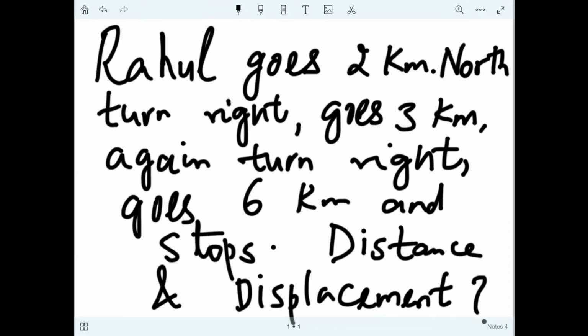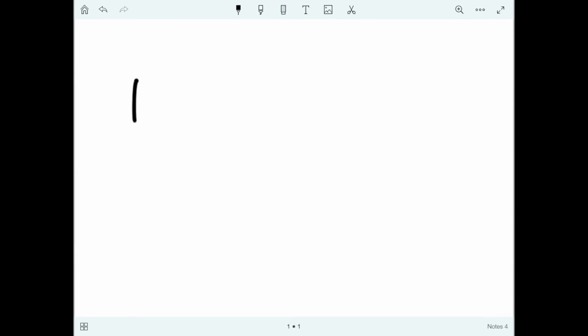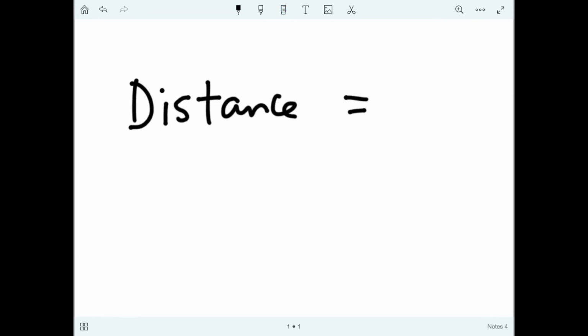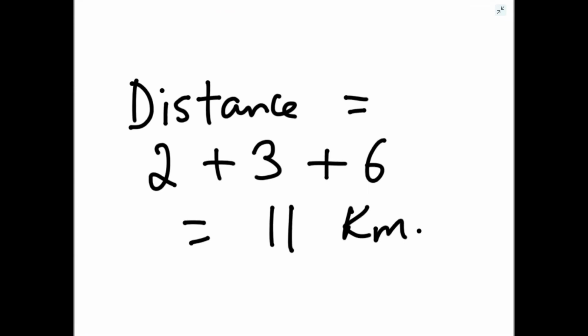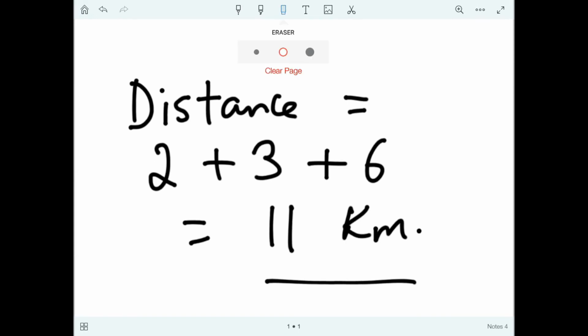So for solving distance, we need not draw any diagram because it is a scalar quantity. It is the path length. So 2 plus 3 plus 6, 5 plus 6, 11 kilometers. So he has traveled 11 kilometers distance, and direction is not important, only magnitude. The distance traveled by Rahul is total 11 kilometers. But now let us see how much the displacement of Rahul is. For displacement, we have to make the actual diagram.